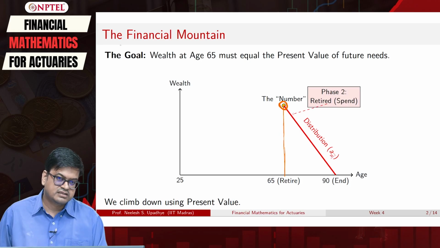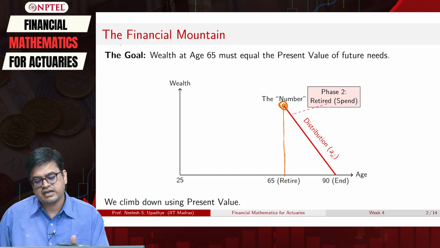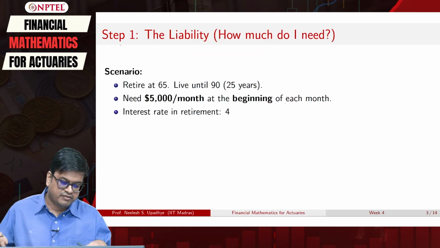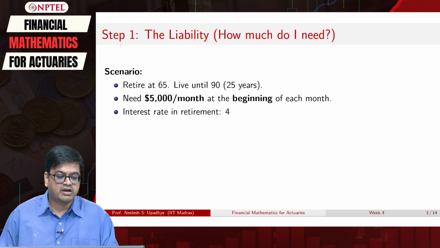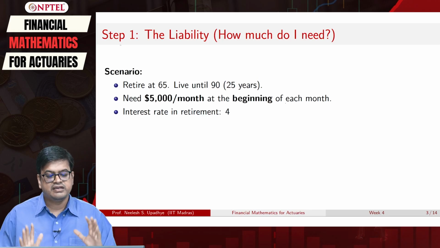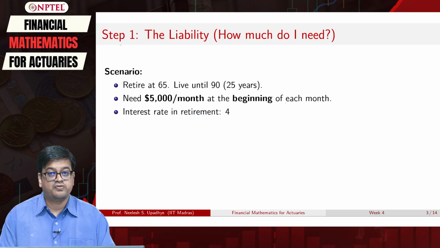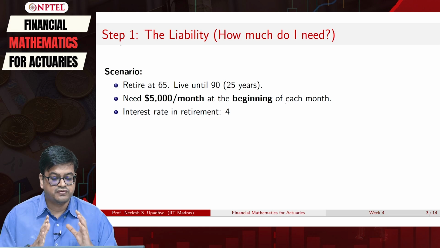Let us list the premises first and then we will calculate. First come our liabilities. I will retire at the age of 65 and live until 90. I need $5,000 per month at the beginning of each month. Remember, this is important: I want the money upfront, on the first of every month.